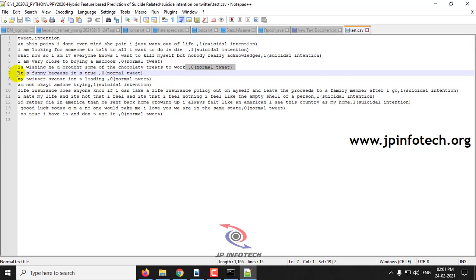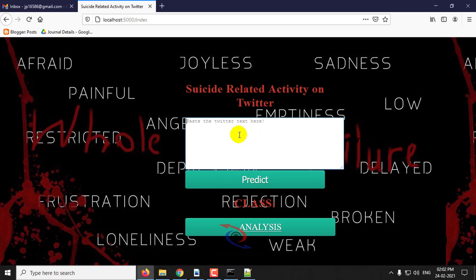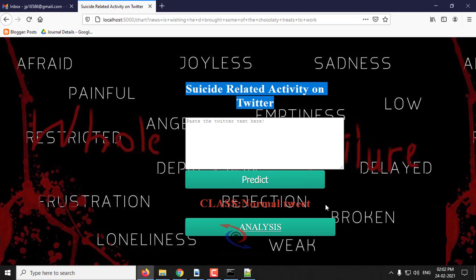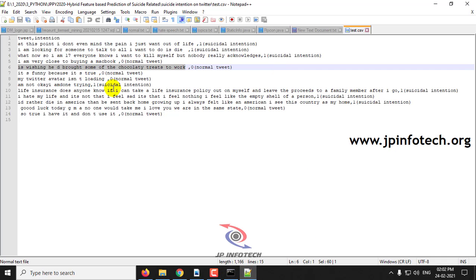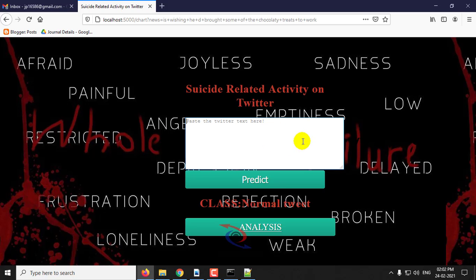Let me show a normal case and click predict. Here you can see the class is normal tweet. This is another normal tweet that I'll show you, and here you can see the class is normal tweet.